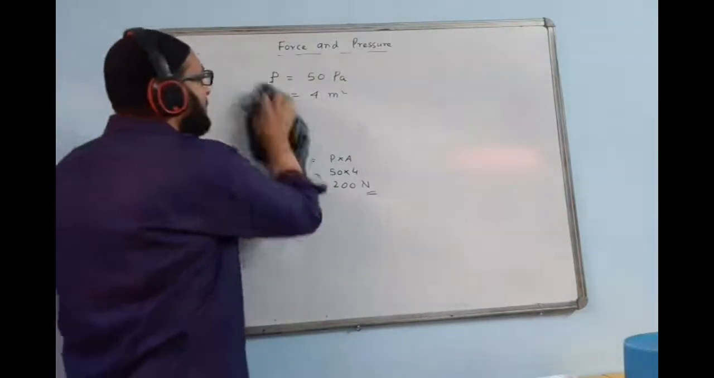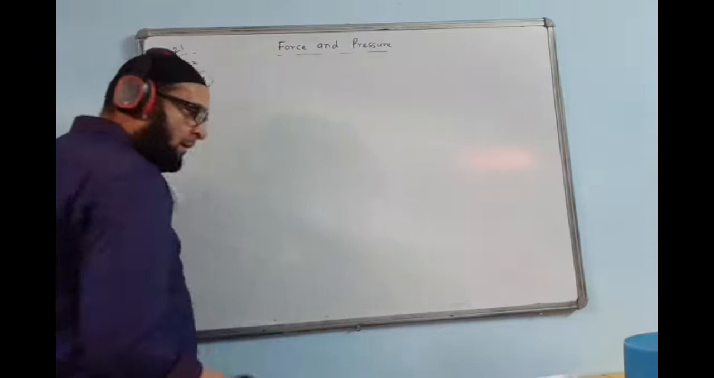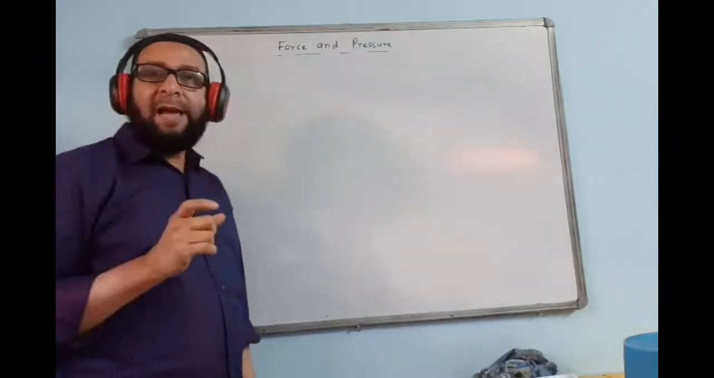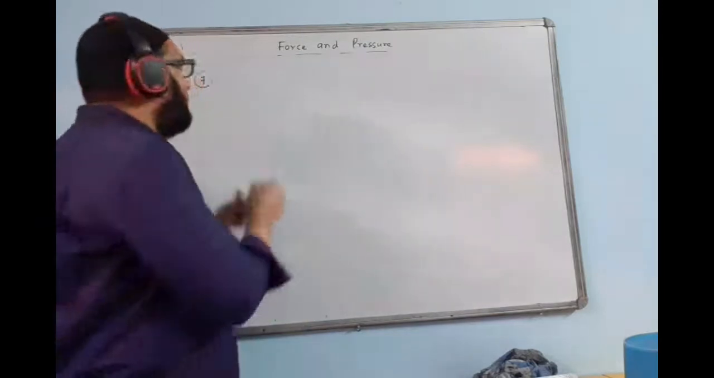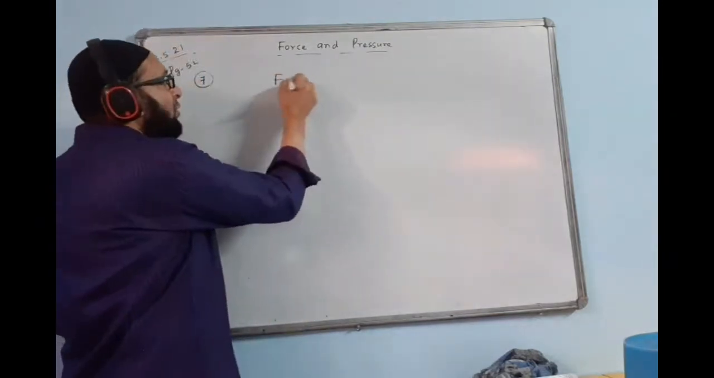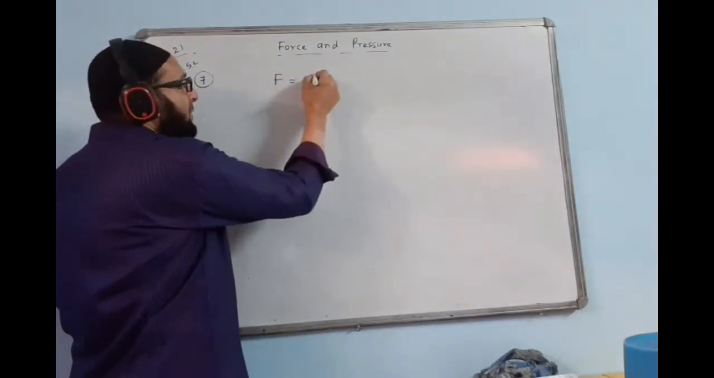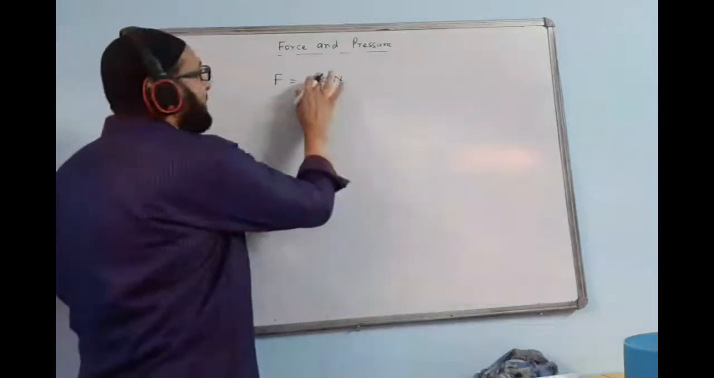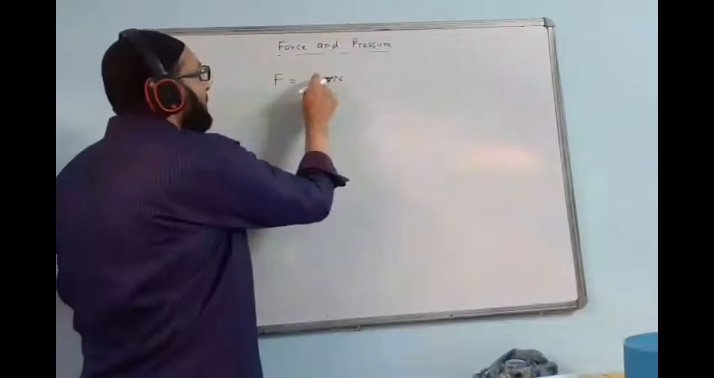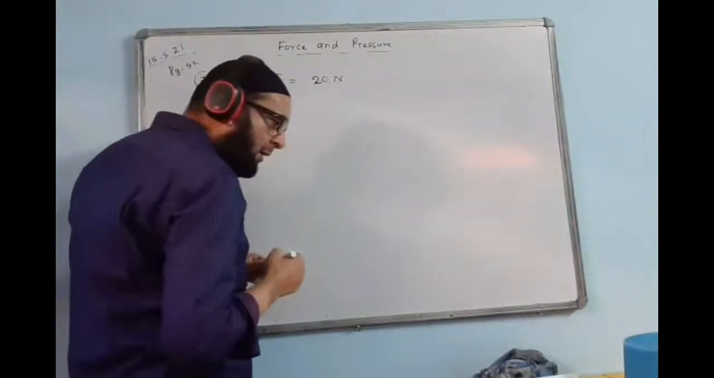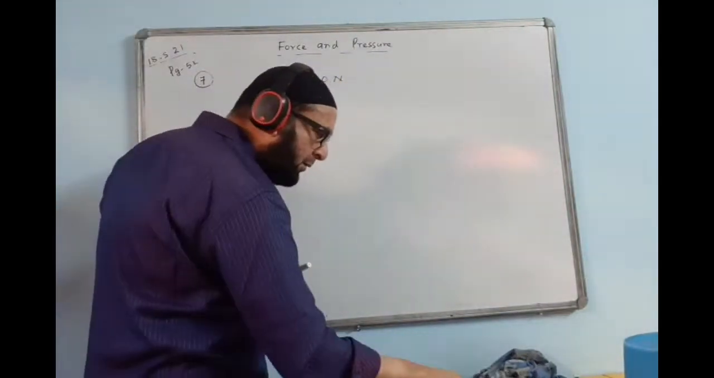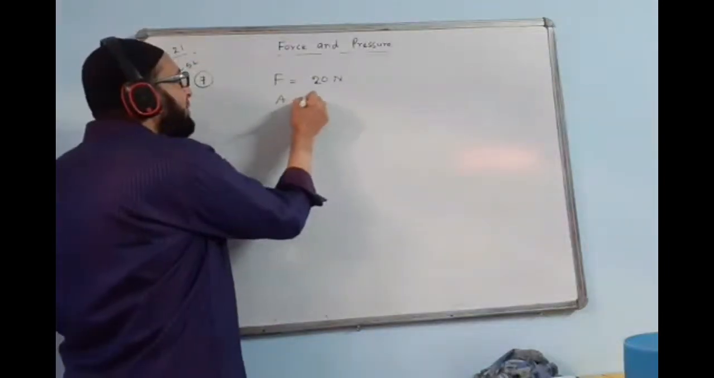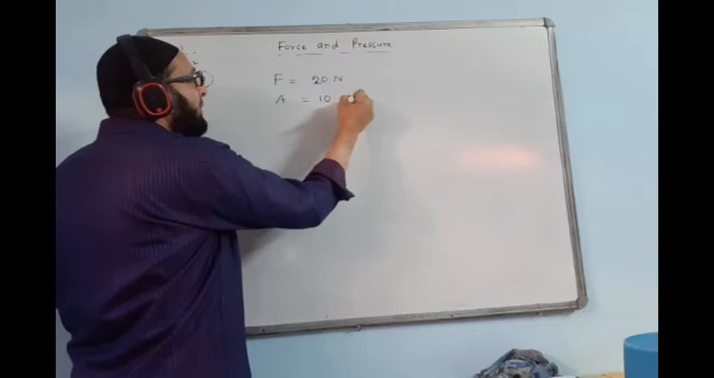Okay, thank you. Now question number 7. Question number 7 says a force of 20 Newton acts normally. Force is given right over here. Force with thrust normally. Force is called thrust. Sorry, 20 Newton is given, so I write 20 Newton. Acts normally on a body having area of cross section 10 centimeter square. Area value is given, 10 centimeter square.